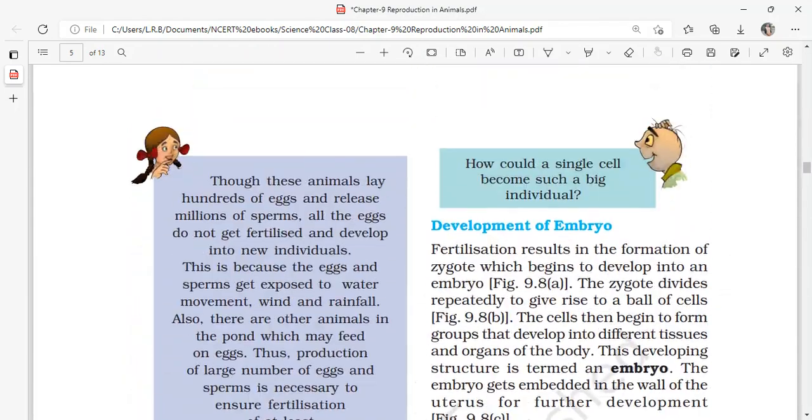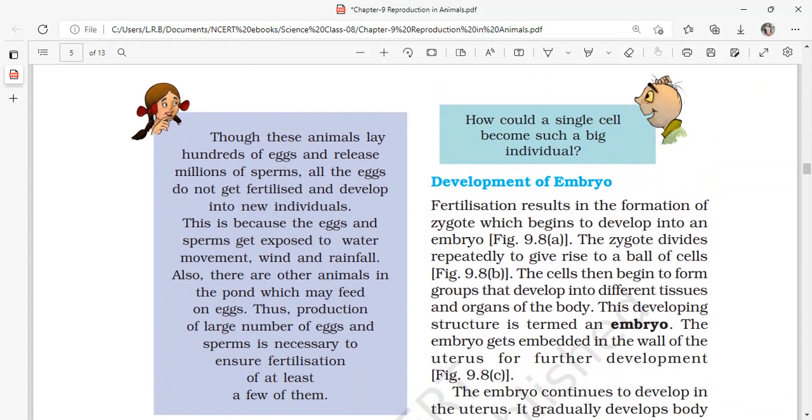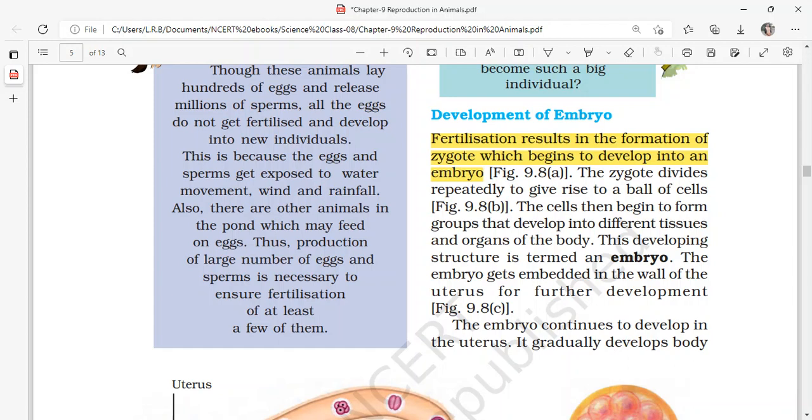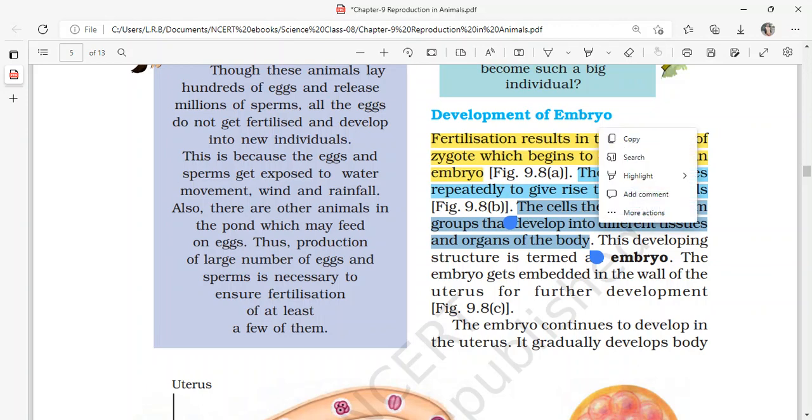This is the development of the embryo. Fertilization results in the formation of a zygote, which begins to develop into an embryo. The zygote divides repeatedly to give rise to a ball of cells. The cells then begin to form groups that develop into different tissues and organs of the body. Each group of cells will be given a specific function or specific work in our body.